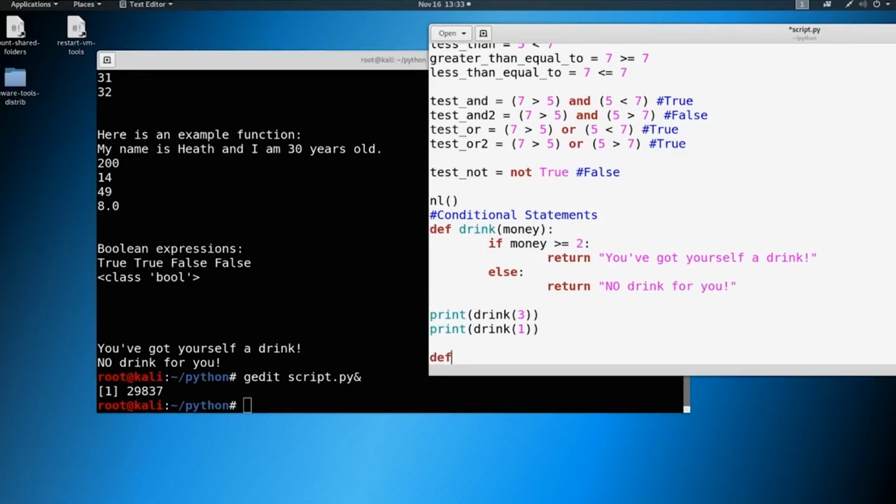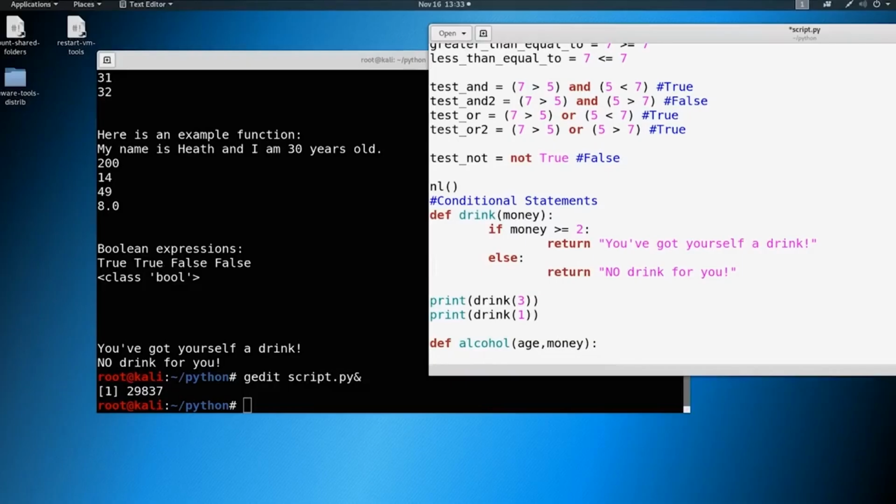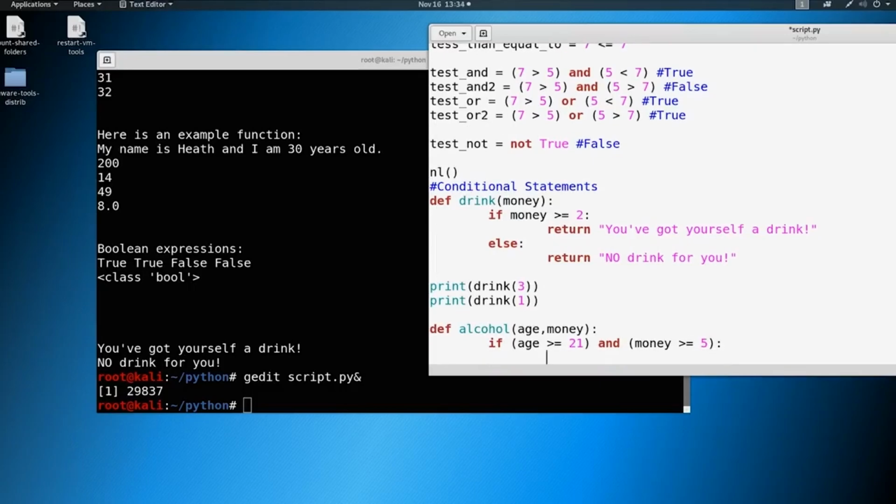So let's define alcohol here. And we need 2 parameters. We're going to say age and money. So first statement here is going to be our leading if, and we're going to say if age is greater than or equal to 21, because we need that condition to be true, and our money is greater than or equal to 5. So we'll say a drink costs $5. We're going to return we're getting a drink.